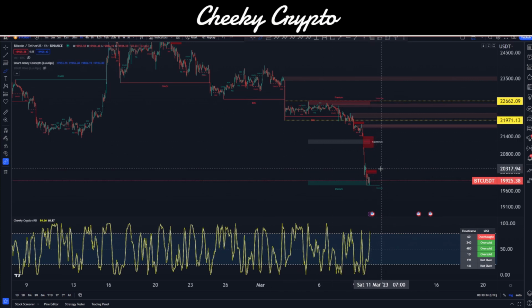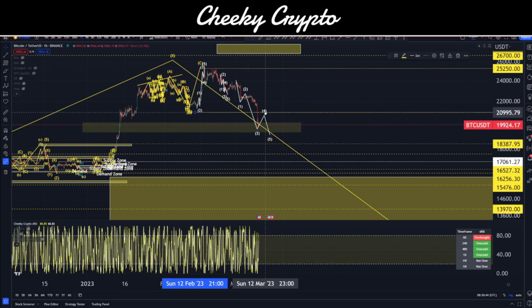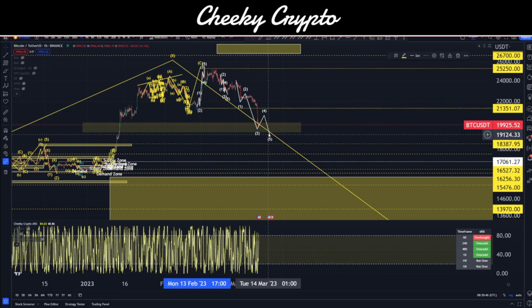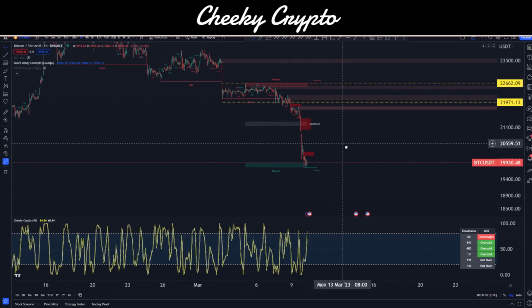Now, as we continue to move down here, we'll end up with another break of structure after we bounce and come back down again. So that wave 4, wave 5 situation that I was talking about over here, this little wave 4 right in this one, and that wave 5 will basically create another break of structure. We'll move up and then break that structure and continue this trend to the downside. At some point, though, we will end up with a bigger corrective pattern moving upwards, and we will take out some of those larger areas. So ultimately, we are in a very bearish way here.